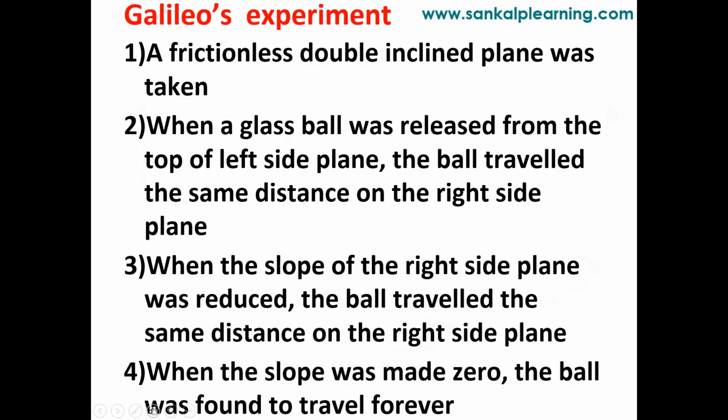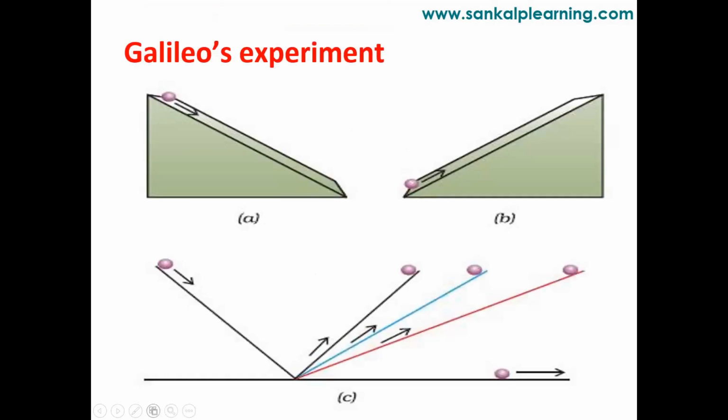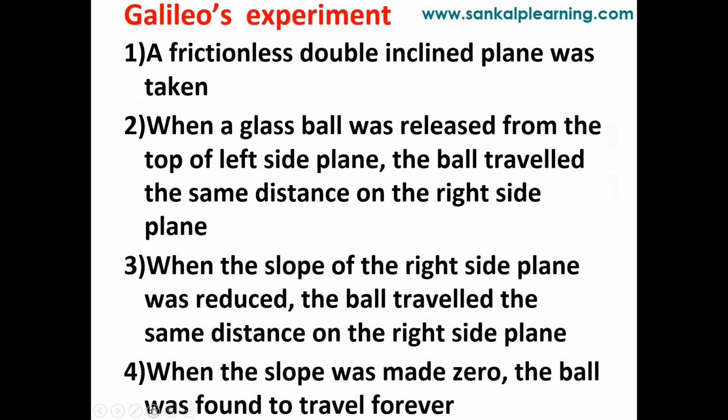When the slope of the right side plane was reduced, as you have seen in figure 3, the ball still traveled the same distance. When the slope was made 0, as in the fourth figure, option C, that is, a completely horizontal surface, the ball will move in a straight line.